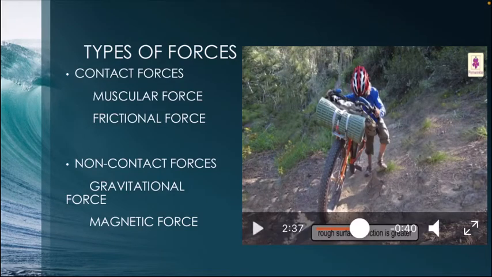Now let me stop here and let us discuss the other force, non-contact force. An example of non-contact force is when you throw something up, it always falls down. That you know for sure. That is the force called gravitational force. Can you get it? You have already learned this force of gravity. It is the force of the earth that pulls everything towards it.